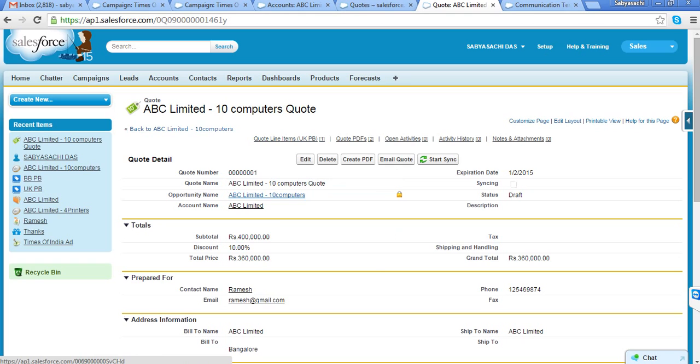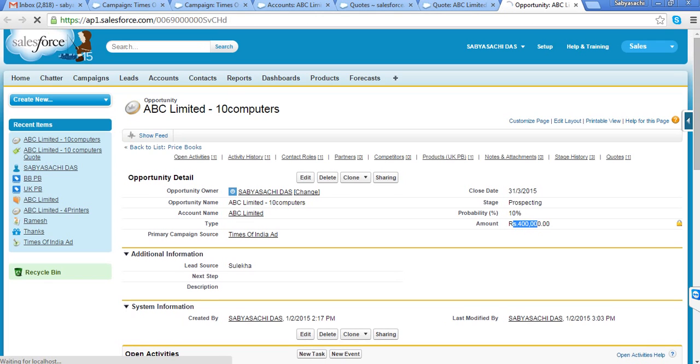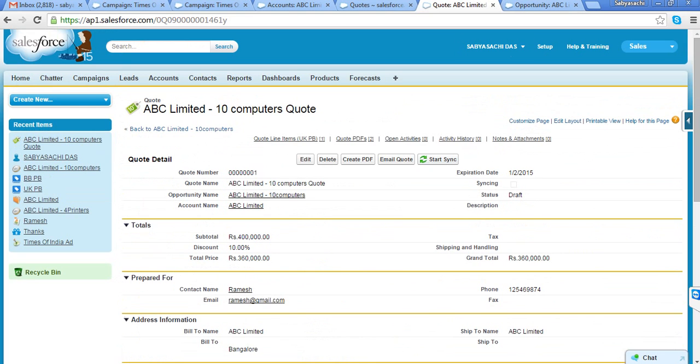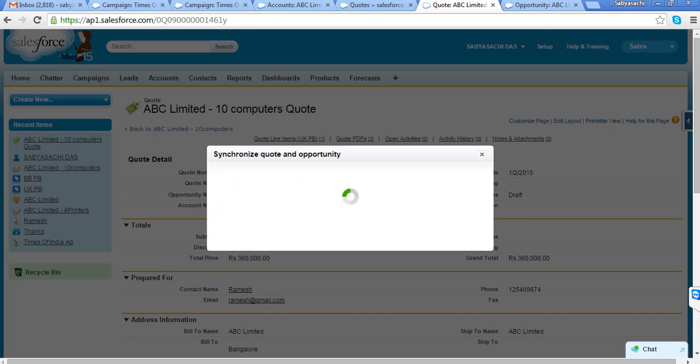Now there is one more important thing here. If you go to this opportunity, again, I'm coming here to this opportunity, you will find the opportunity amount is still 4 lakhs. I have already given the discount. I have sent that revised quote to the customer, but the system is still not updated. Why? Because there is something here called start sync. The moment you say start sync, automatically it will sync the opportunity amount.